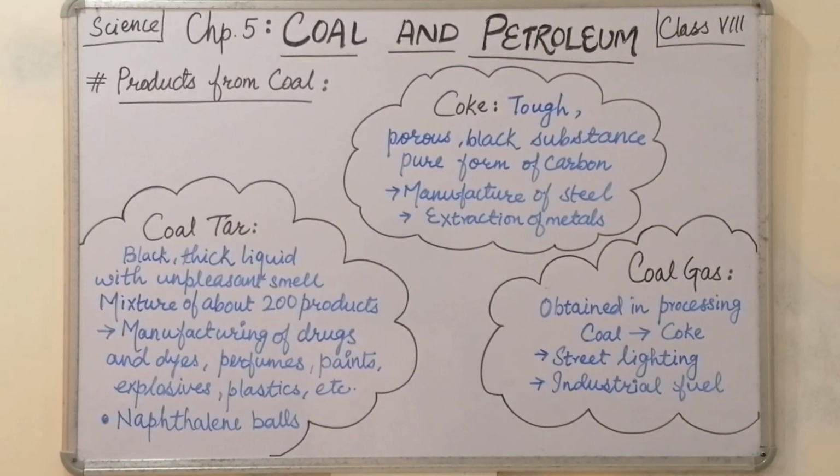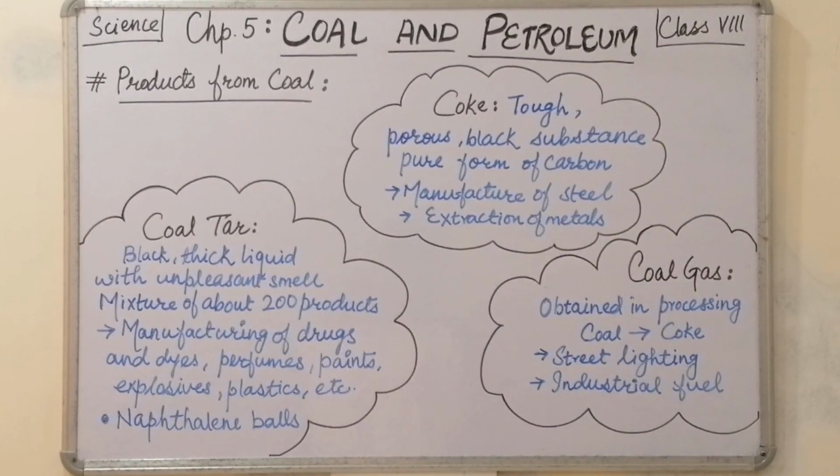Now we are obtaining coal gas from coal to coke conversion. That means when coal is converting into coke, pores are created, and out of those pores this coal gas is released.